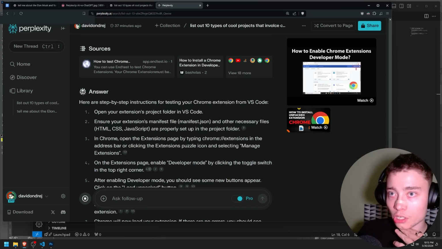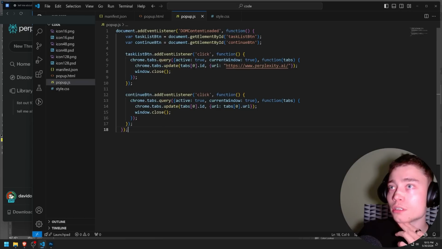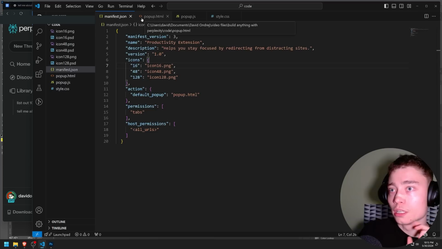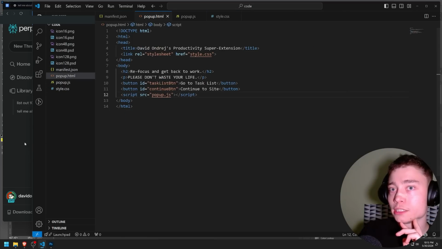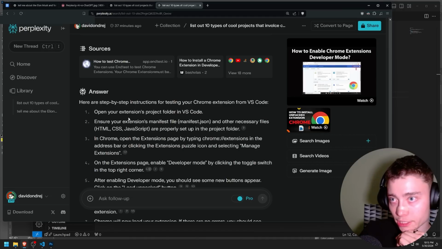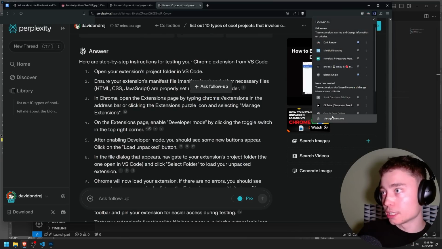So open your extension. Okay, is the manifest properly set up? Pop-up HTML. We'll see, I guess. The best way is to test it out. Ensure your extension's manifest file. In Chrome, open the extension page. Actually in Brave, so whatever, but I can open it like this.